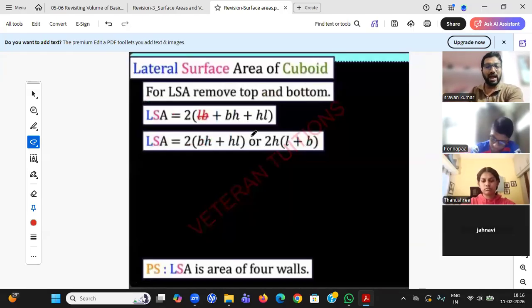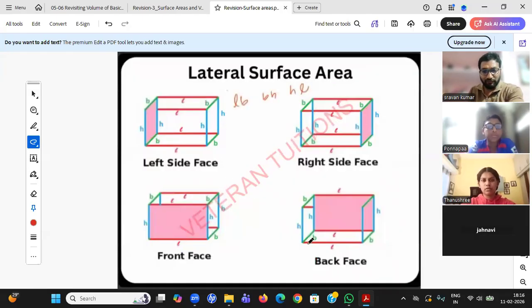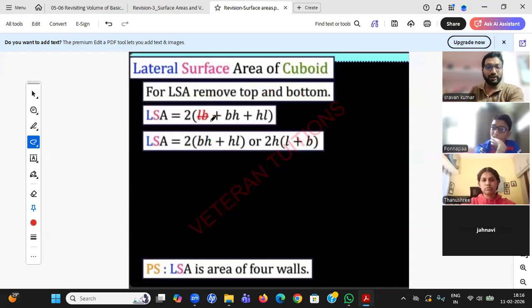Okay. Then if you add, what will you get, student? You have not painted L into B, top and bottom are removed. That's the reason, student, whatever formula you know in the total surface area, you just delete this L into B. Whatever formula is left, that is nothing but your lateral surface area. Don't remember the extra formulas. In the total surface area, you just remove this L into B because you are not painting top and bottom. That's all. That is nothing but lateral surface area.